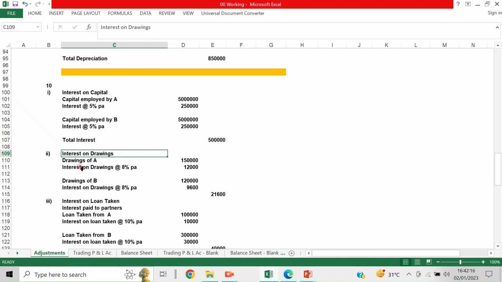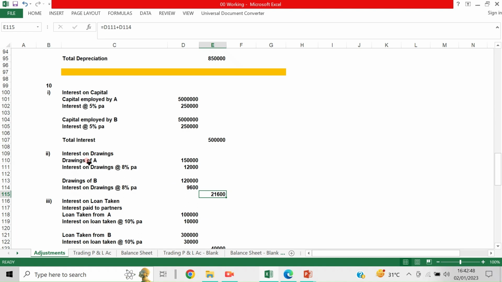So what is the interest on drawings? 1,50,000 at 8% per annum is 12,000 rupees. And drawings of B, here it is 10,000 per month that B has drawn, so 1,20,000. Interest on drawings at the rate of 8% is 9,600 per annum. So total it is 12,000 plus 9,600, 21,600.